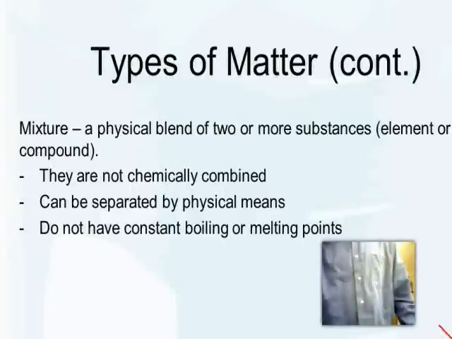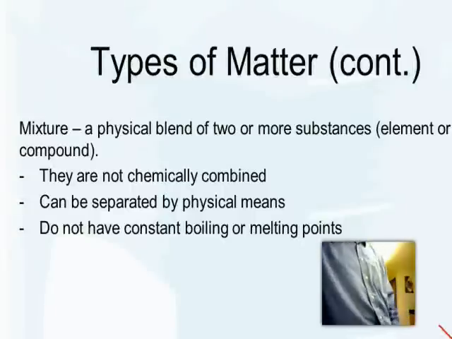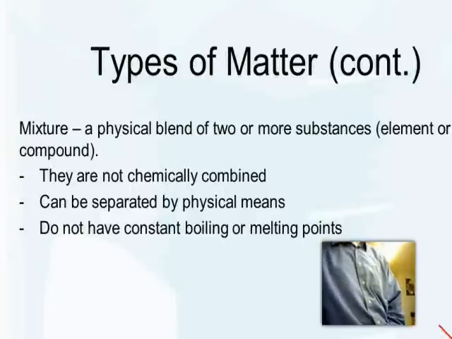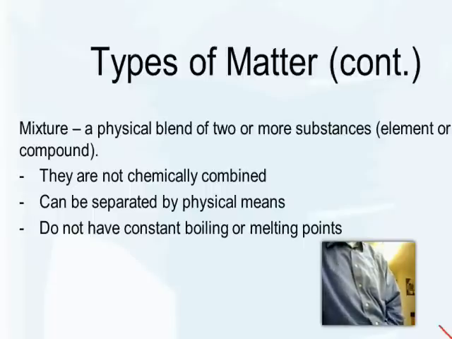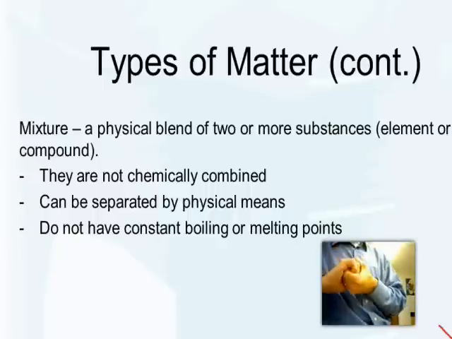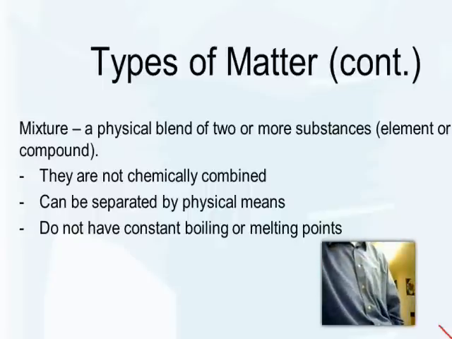So we continue our talk with types of matter. Mixtures are a physical blend between two or more substances. Those substances would be elements or compounds. So in a mixture, there's no chemical bonds between the different substances, elements, or compounds. Now they are not chemically combined.